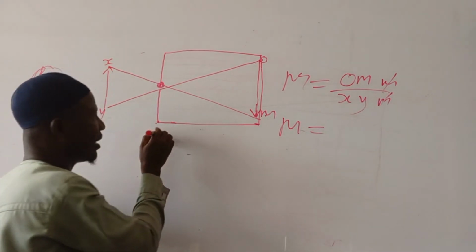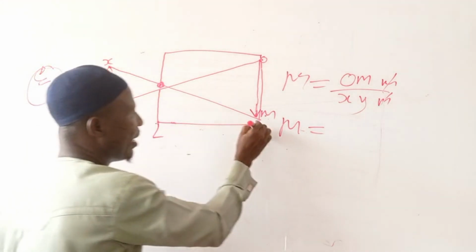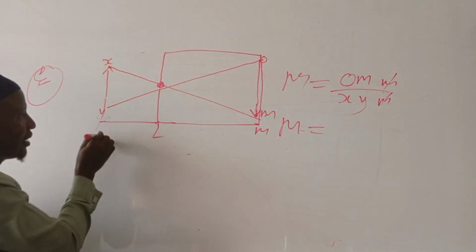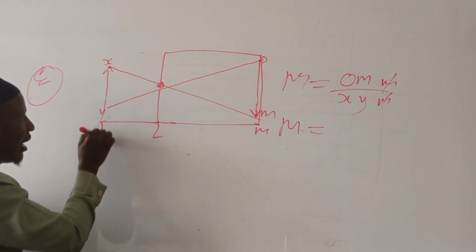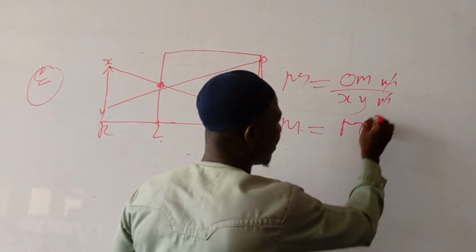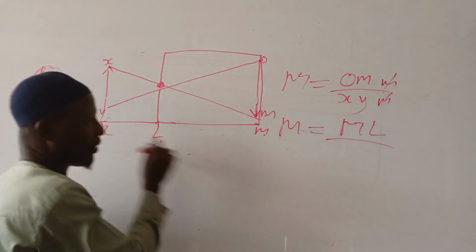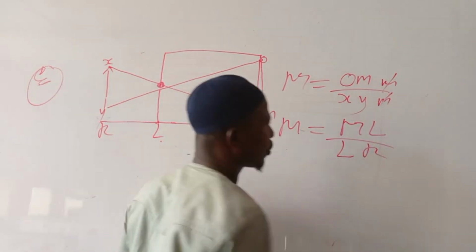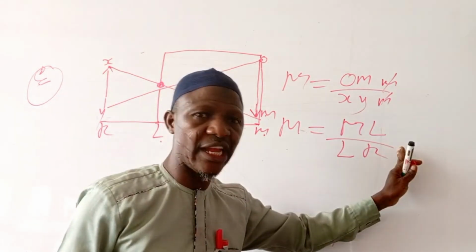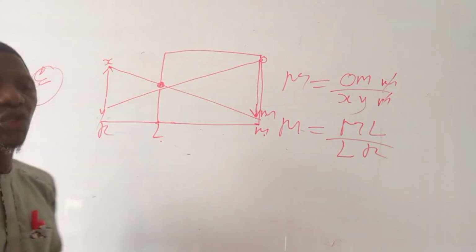If this one is NM, and from here to here is LR, it will now be ML over LR. So at the end of the day, we discover that the units cancel each other, so it leaves no unit.